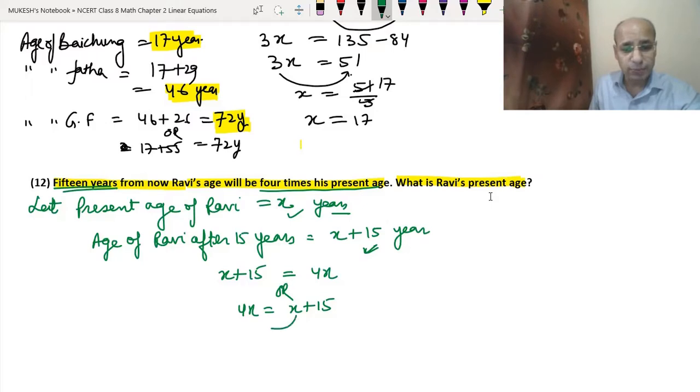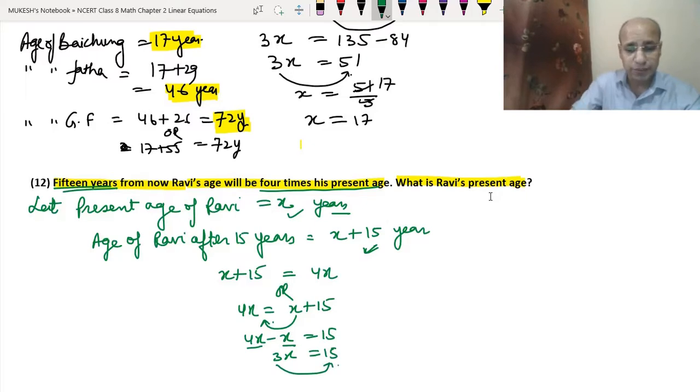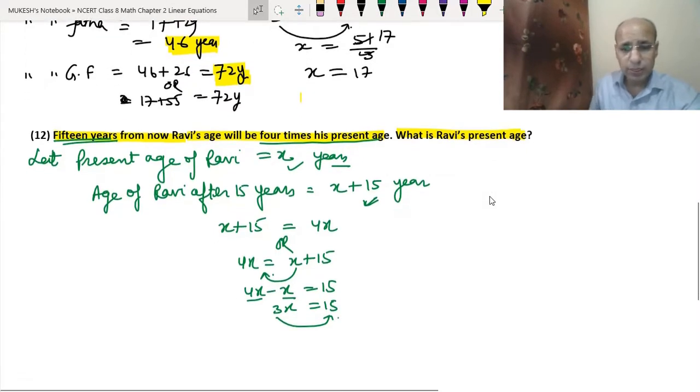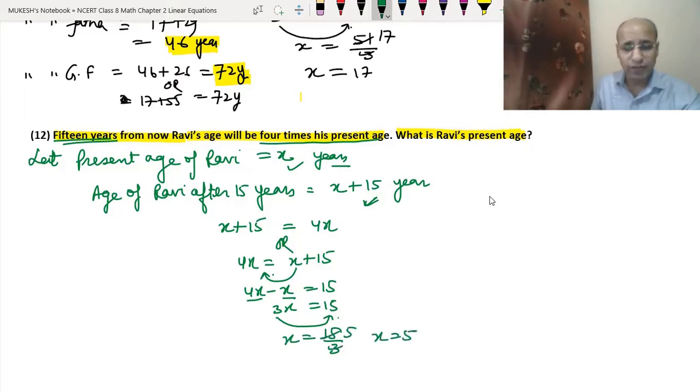So now this x we will take to the other side. So it will become 4x minus x equals 15. 4x minus x will be 3x equals 15. Now this 3 will come to the other side as a division. So x equals 15 by 3. 3 fives are 15. So we got x equals 5. So the present age of Ravi is 5 years. So let's check it.